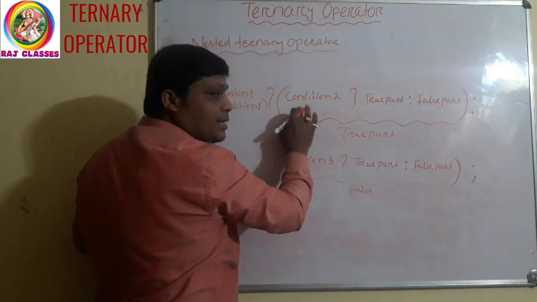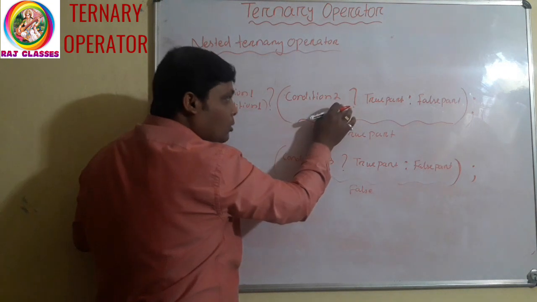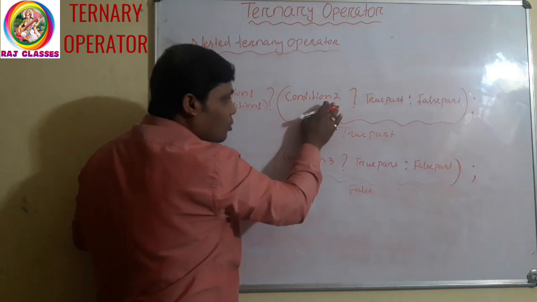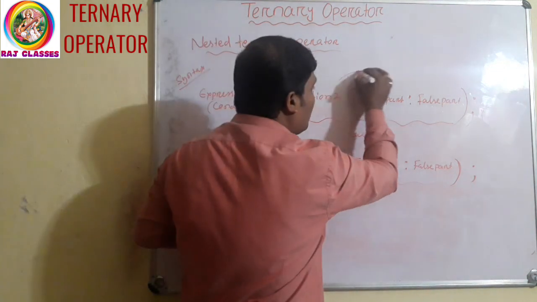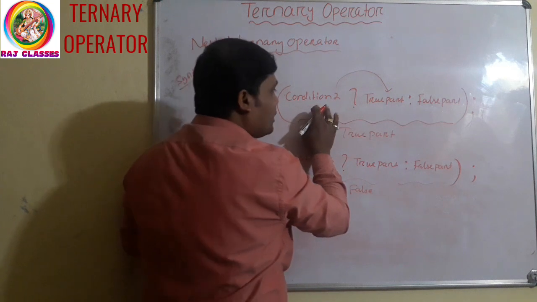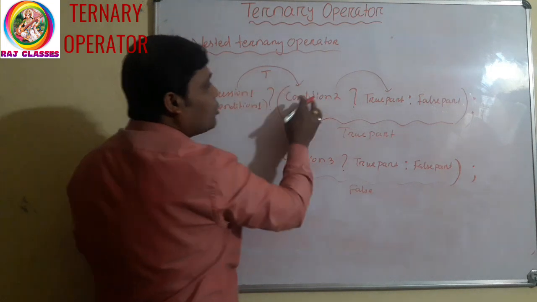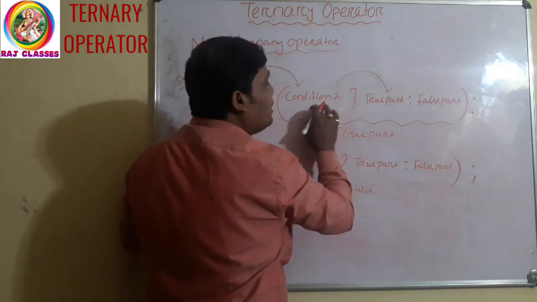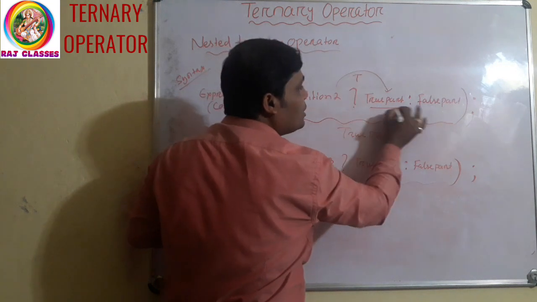Again there is one condition. It will check condition 2. If this condition is true, it will execute the true part for this condition. That means if this condition is true, it will check condition 2. If condition 2 is true, then it will execute this true part.